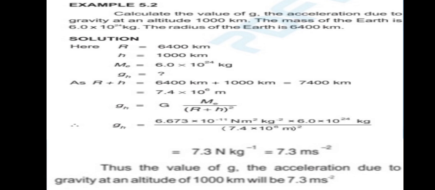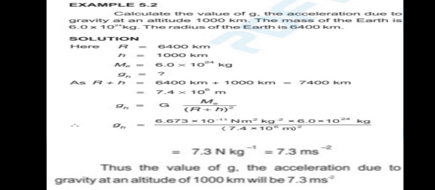We will try to solve it by the formula that you have seen before, that is gh equals GMe over (r plus h) whole square. It's up to you whether you write down the value of r plus h separately, or solve it beforehand in our given data and directly put in the combined value. So here we will solve it by writing down their value in combined form.